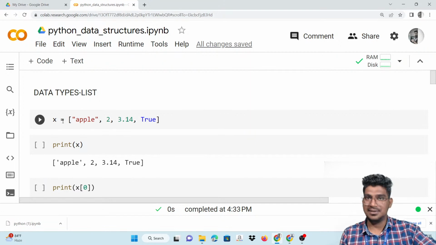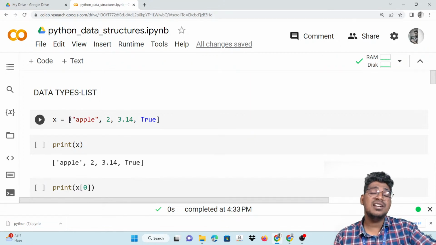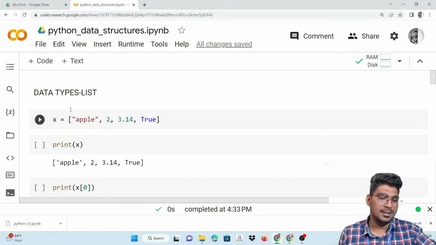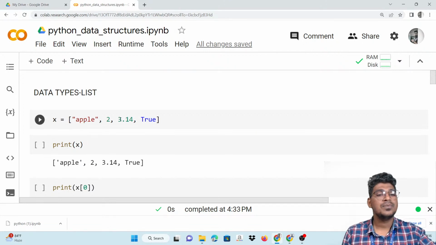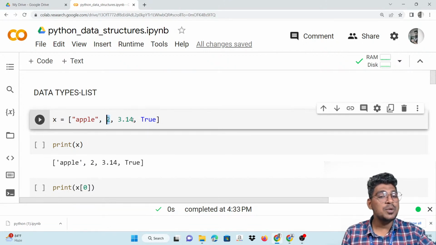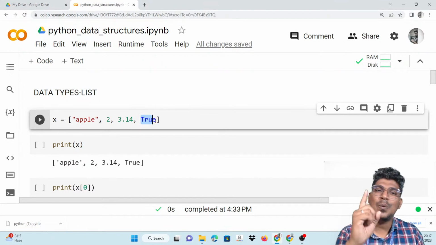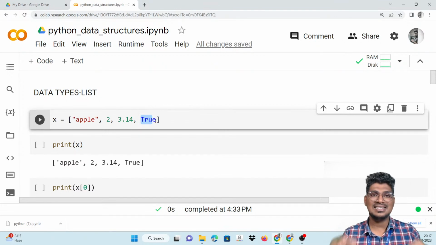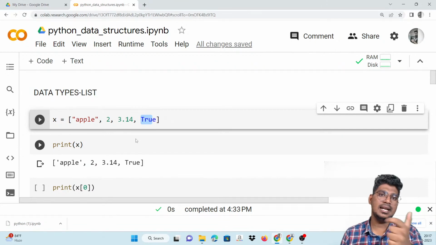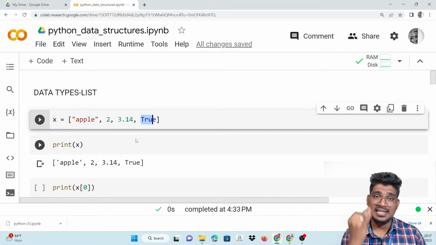So x is equal to, I'm going to create it with the help of square brackets. Apple is a string, 2 is an integer, 3.14 is a float, and True is a boolean. Different kinds of data types can be stored in one single variable. That is nothing but a collection of different data type items. And there are three important things about a list: it is ordered, it is mutable, and it allows duplicates.